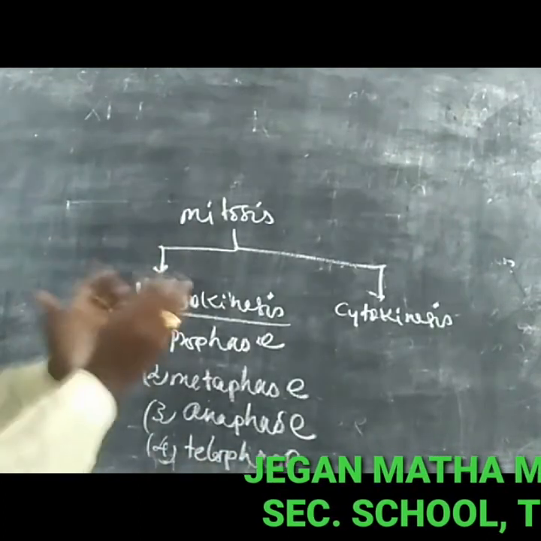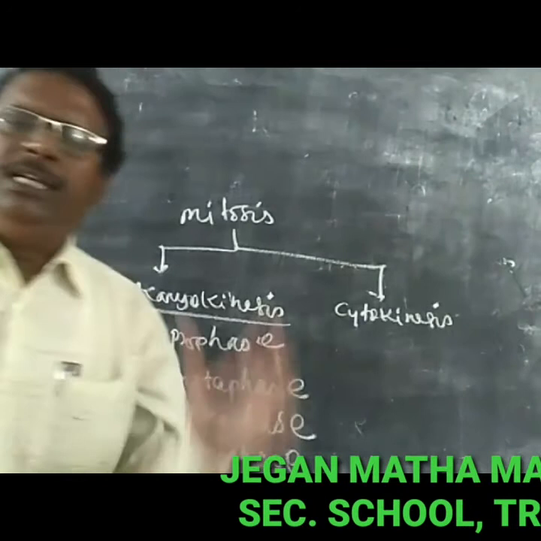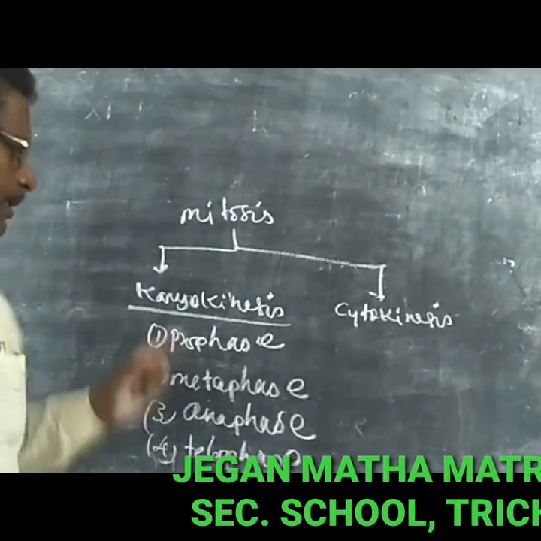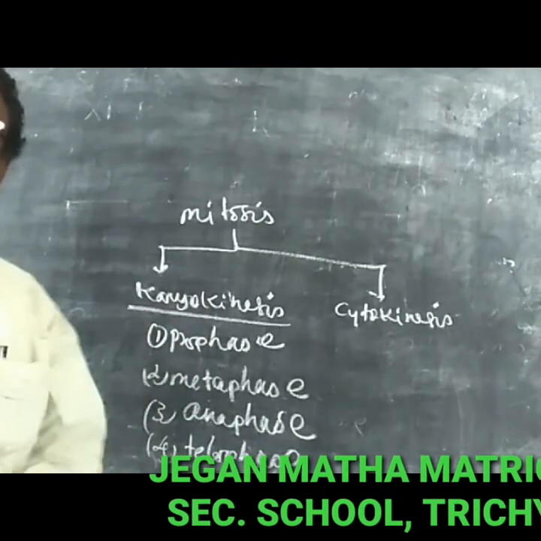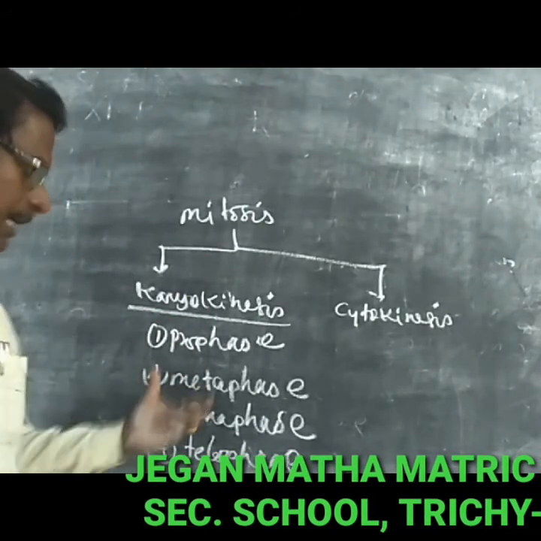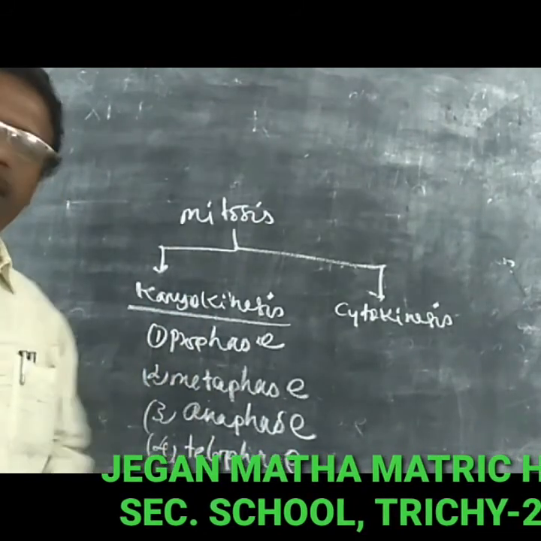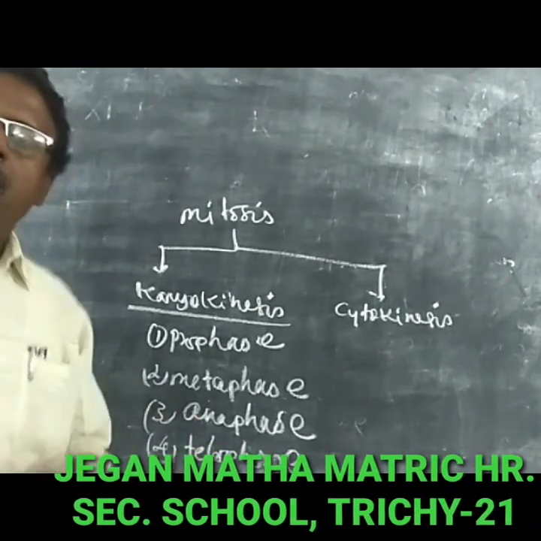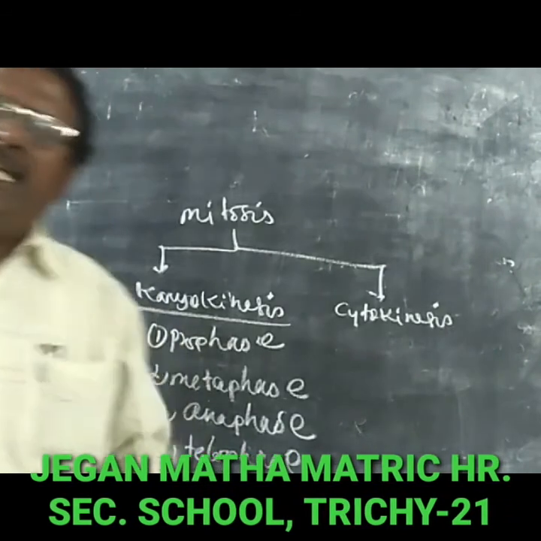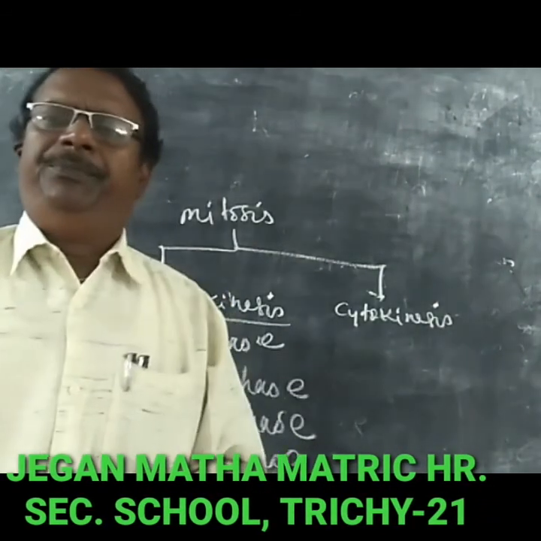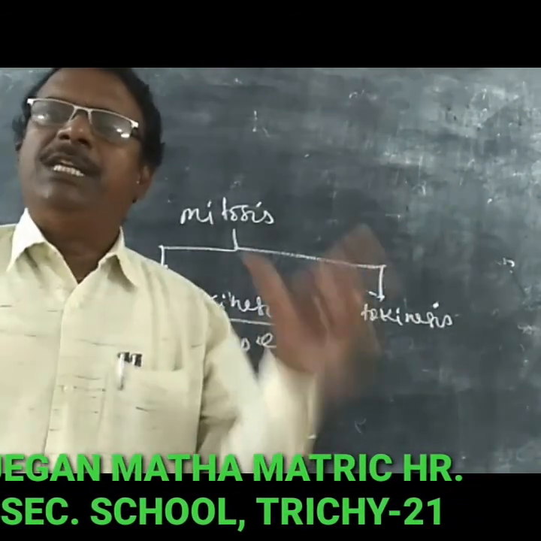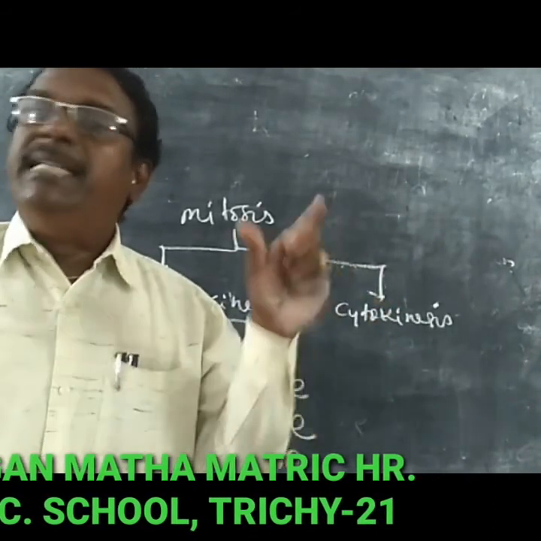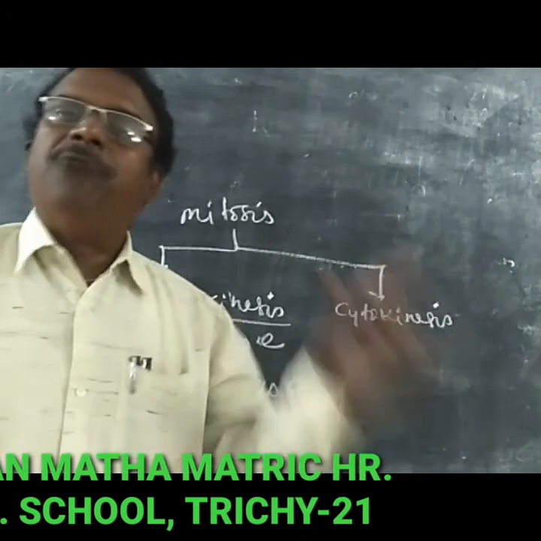These four important phases occur in the division of the nucleus: first prophase, then metaphase, anaphase, and telophase. After the telophase, the cytoplasm is divided, and two diploid cells are formed.